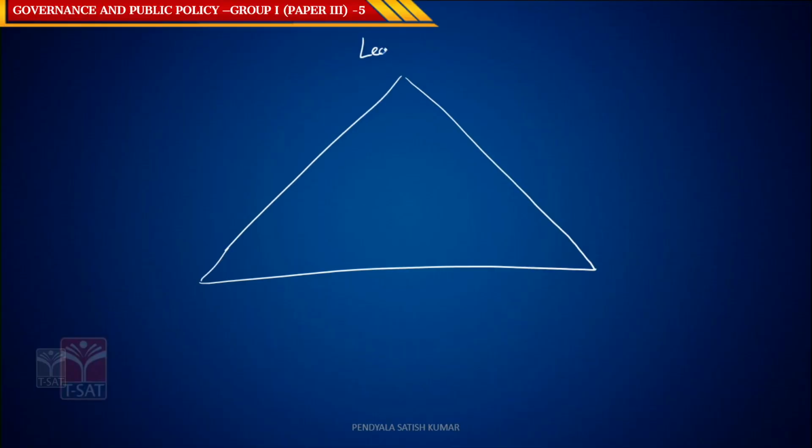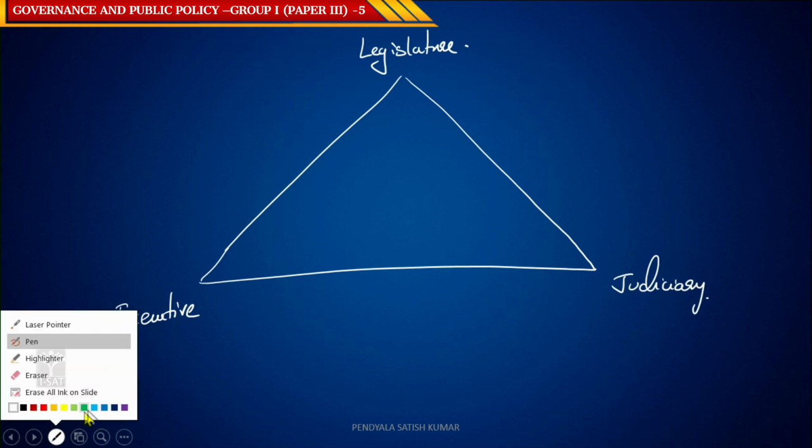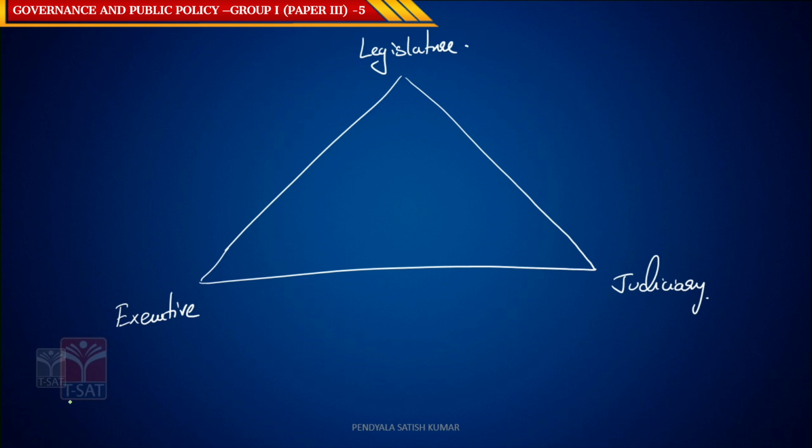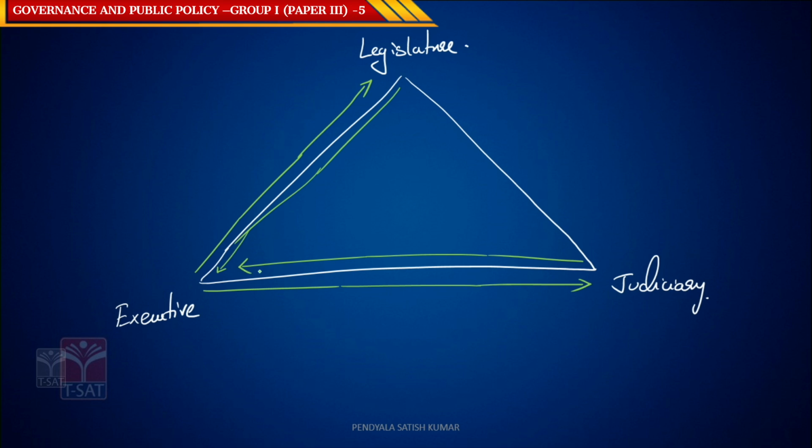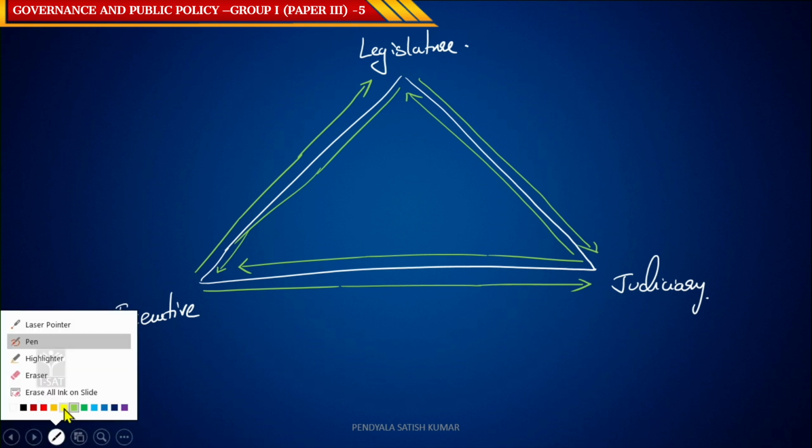We have your legislature here, you have your executive here, you have your judiciary. Every branch will check the other branches' role and functioning. Every branch has the authority to check the other branch's authority. So the legislature will check the executive. Similarly, the executive also checks the judiciary. Similarly, the judiciary checks the executive, the judiciary checks the legislature, and the legislature checks the judiciary. Let us take the examples: how the executive checks the legislature, how judiciary checks the legislature, how judiciary checks the executive.